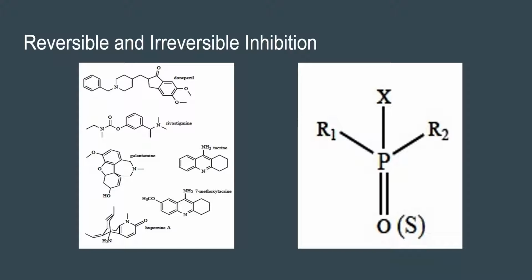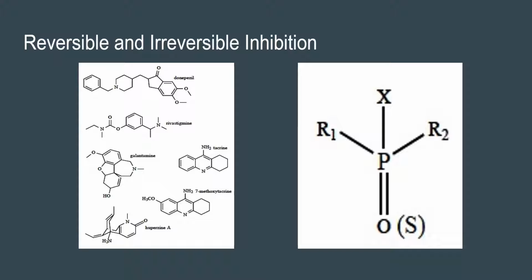When it comes to inhibition of acetylcholinesterase, there are two types of inhibitors, irreversible and reversible inhibitors. On the left are pharmaceutical drugs such as donepezil, rivastigmine, and galantamine, and these are all reversible inhibitors. And these work by competitively and non-competitively binding to the acetylcholinesterase.